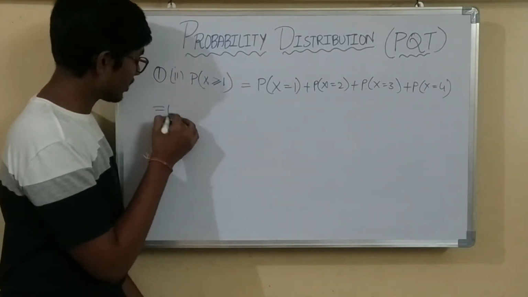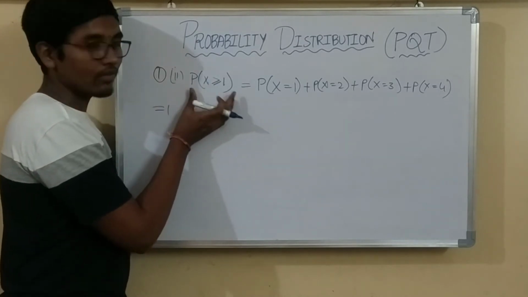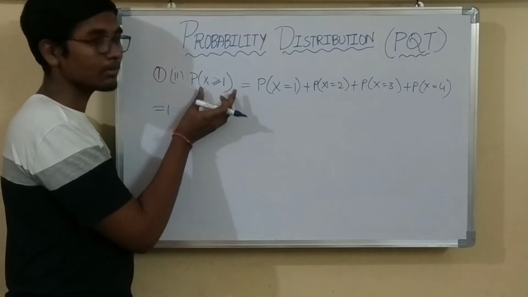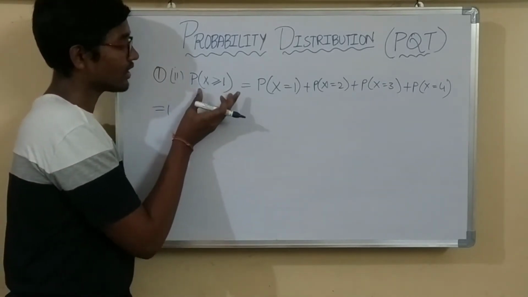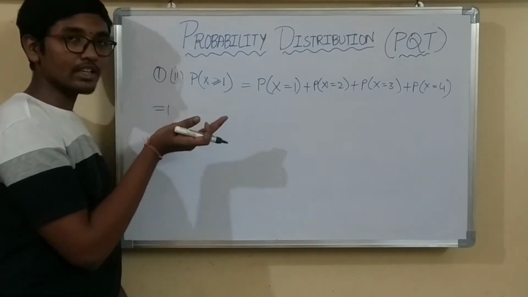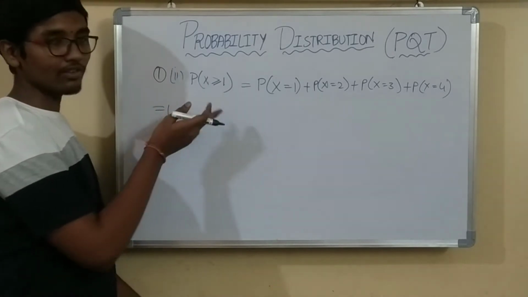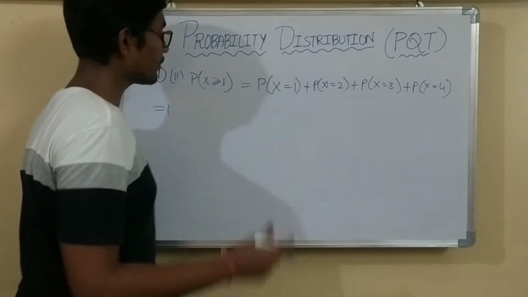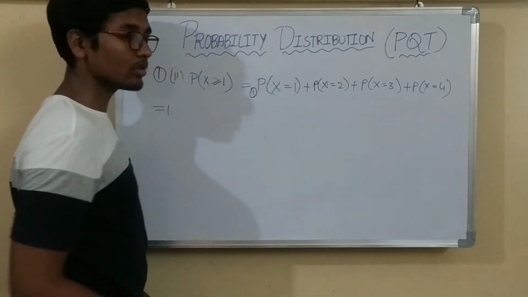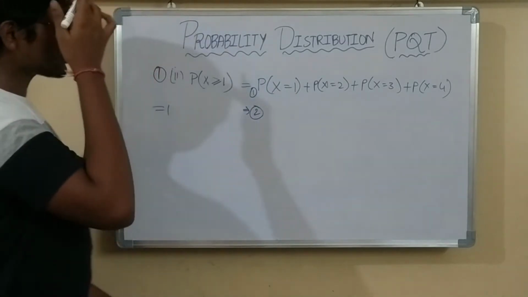We know that the total probability is 1, and if we subtract no boys in a family from 1, we will be getting at least 1 boy in a family. So what we actually want is at least 1 boy in a family. This is the first type you can do, but it will become so lengthy. So I am just going for the second type, which is somewhat simpler.